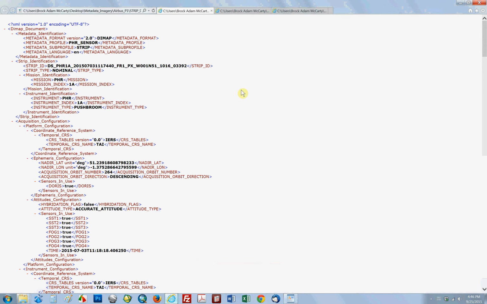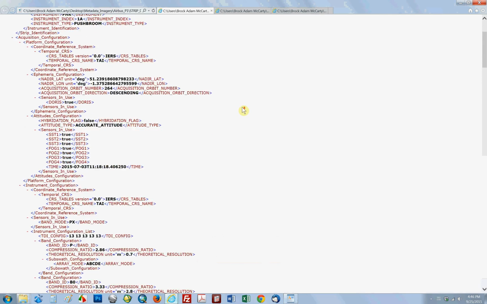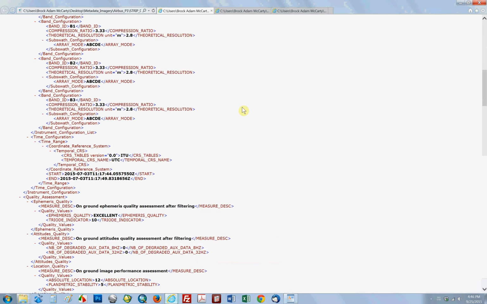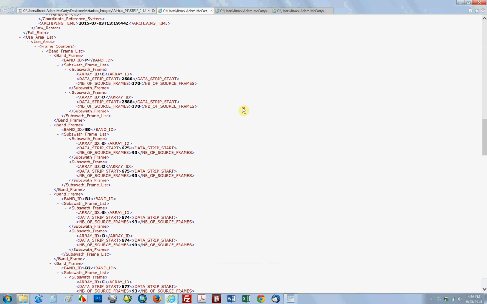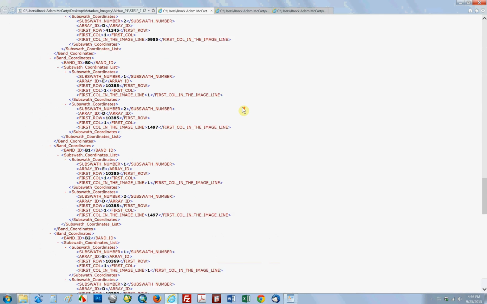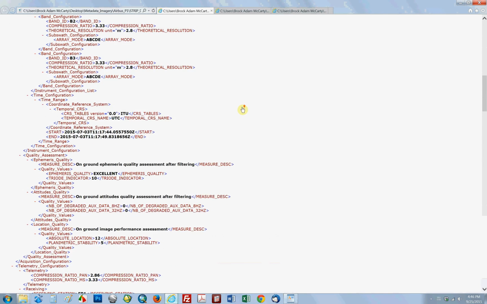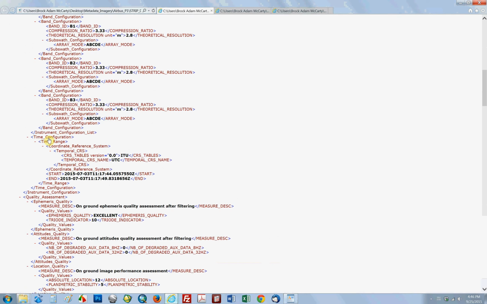So I've already opened this file to save a little bit of time, and you can find it over here. It's an XML file, so on my computer it opens in Internet Explorer. It might open in something different on your computer, but it'll look rather similar. So we're going to scroll down. It's going to be towards the top. You're going to find a section that is a little further down here. Oh, sorry, I apologize, I have already passed it. And it's right here under time configuration.